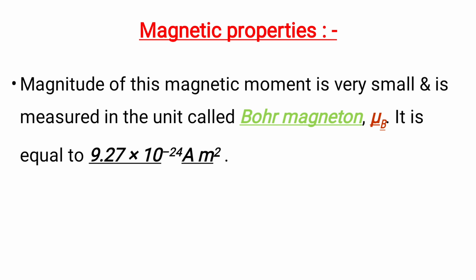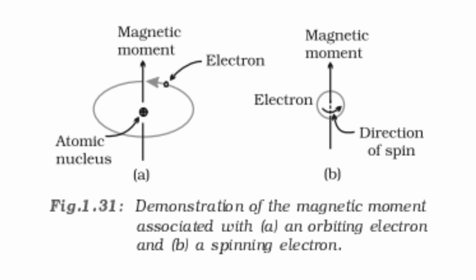Magnitude of this magnetic moment is very small and is measured in the unit called Bohr magneton, that is mu B. Its value is 9.27 into 10 to the power minus 24 ampere meter square. Okay, this is a picture where we can see the two different types of motions of electron, that is orbital motion and spin.